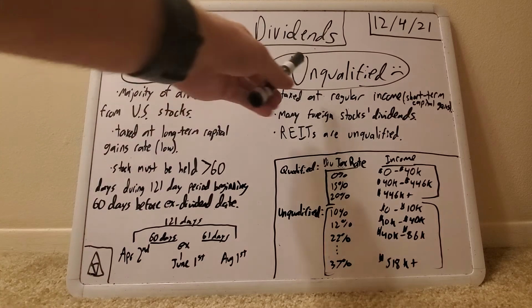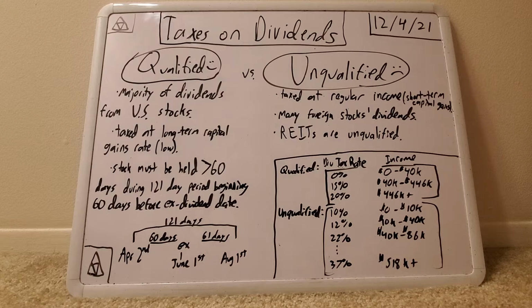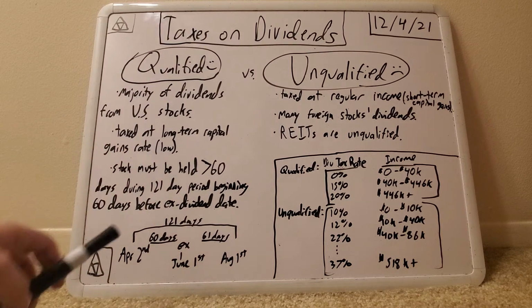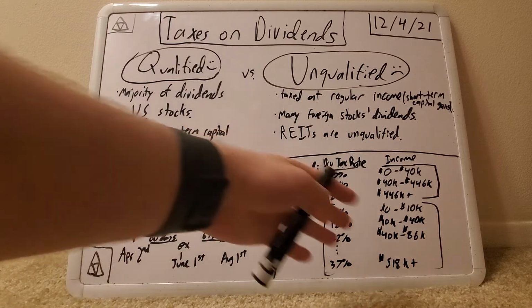So going over qualified first, the majority of dividends from US stocks are qualified dividends. So luckily, if you buy Apple or Microsoft or AT&T, stocks like that, basically any US company, the dividends that you receive from those are going to be qualified dividends, so they are taxed less. And they're taxed at the long-term capital gains rate. So that's the lower tax. That's going to be a tax advantage. And we'll get into the different tax rates towards the end of the video when I get down to this chart here.